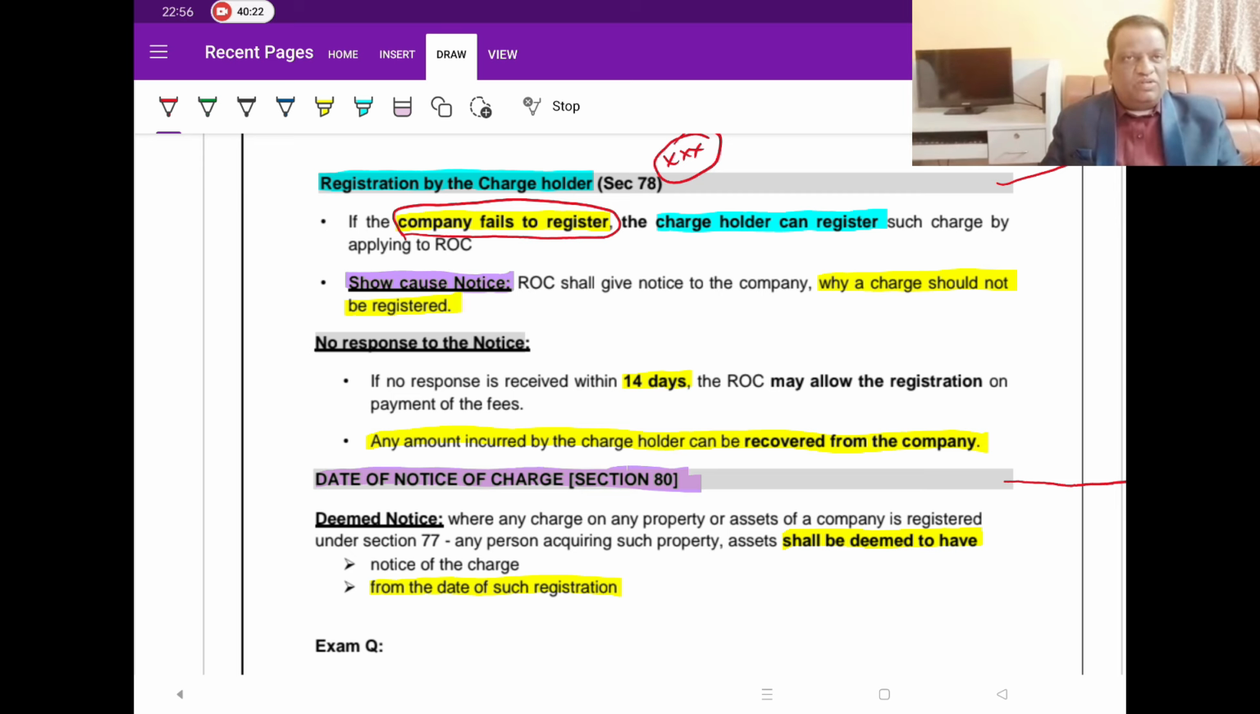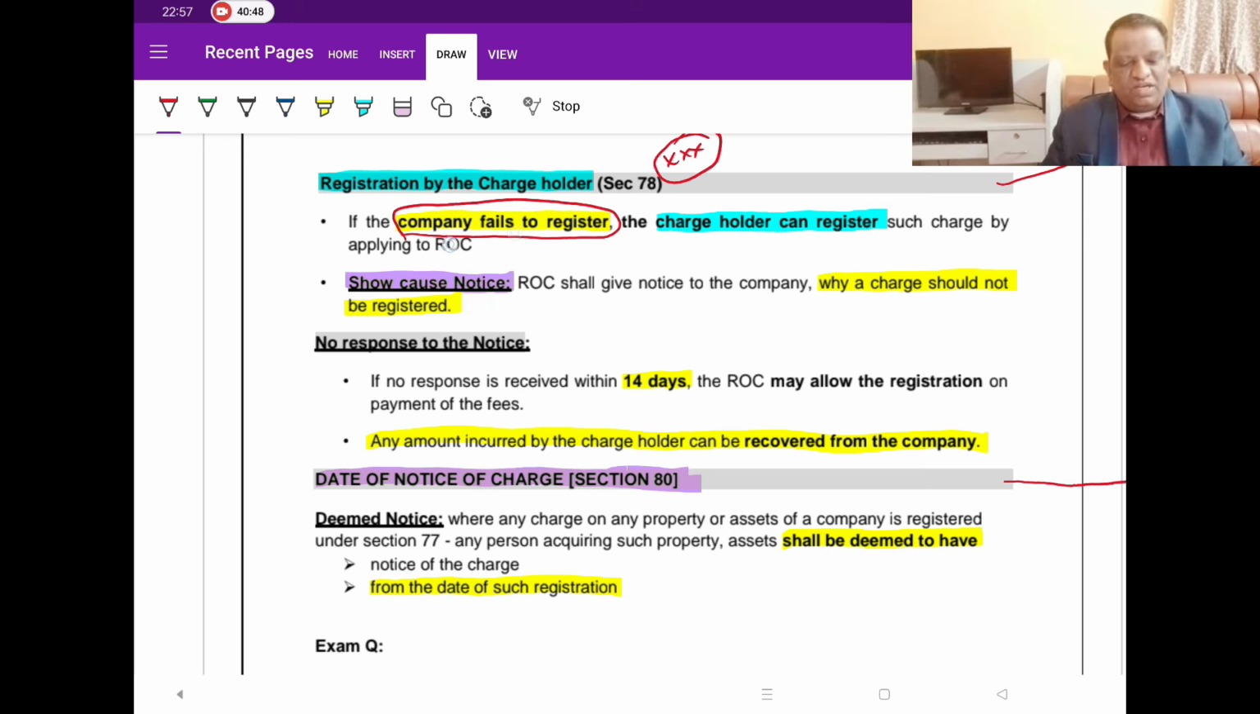Though we have talked about the timelines, 30 days with normal fee, 30 plus 30 with additional fee, and 30 plus 30 plus 60, that is 120 days. You have all three pieces: normal, additional, and ad valorem. Despite that, what happens if the company is not doing it? That is what Section 78 gives, the right to the charge holder, because he wants to have control on it. He doesn't want to depend